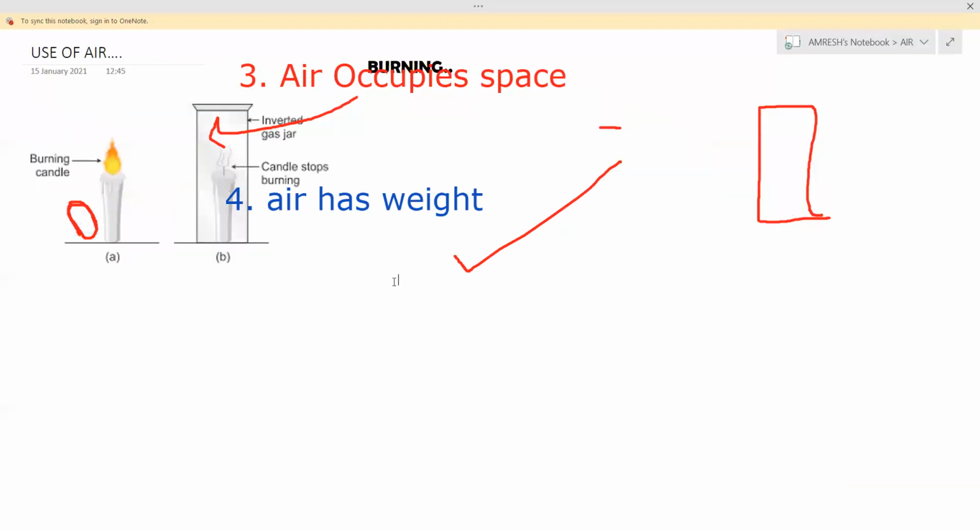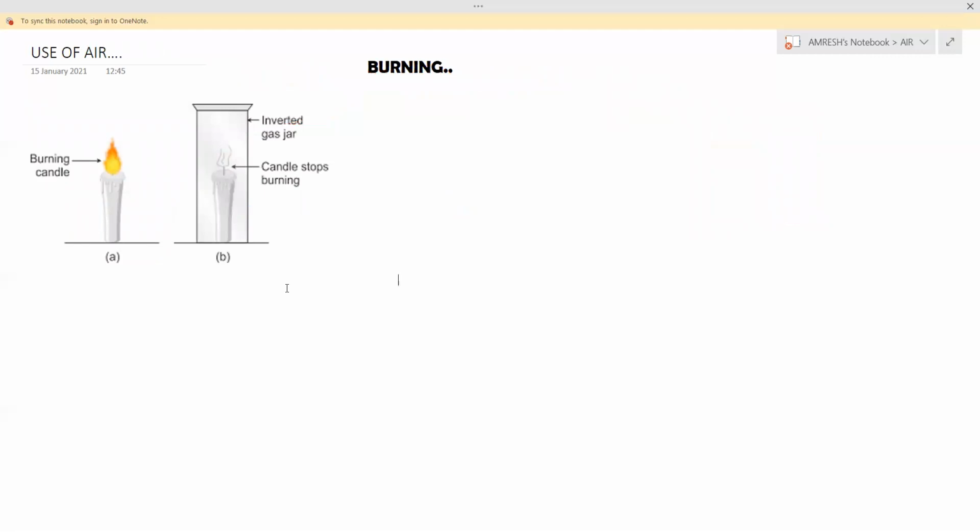Now we will learn uses of air. So the first use of air is burning. You know, my dear children, without oxygen, burning cannot take place. So for burning, oxygen is very much required. See, here we are burning a candle. Then after some time, if you put a glass jar or a glass tumbler over it, the candle stops burning. Why does this candle stop burning? Because there is no air inside this. This proves that air is needed for burning.